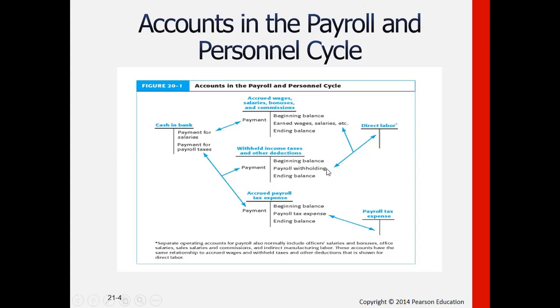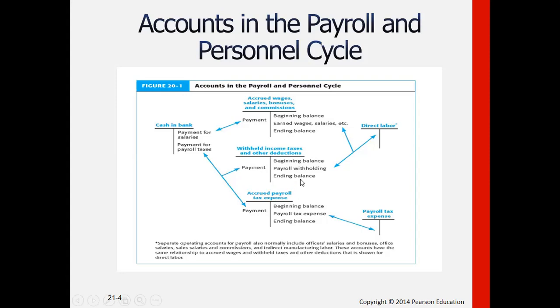However, for this chapter, because we focus on payroll, we expect that only the direct labor will be affected in this case. Then if cash in bank will be credited in terms of withholding, the debit, of course, will be for the withholding income taxes or other deductions which will have to be paid.